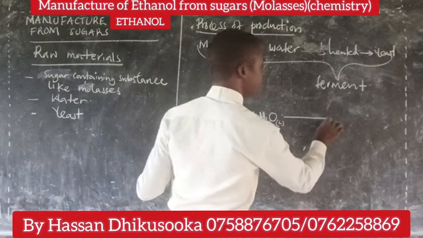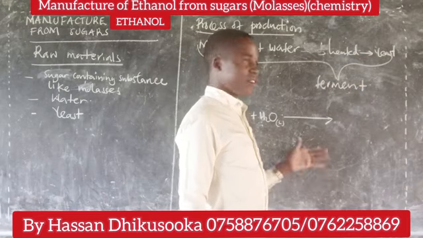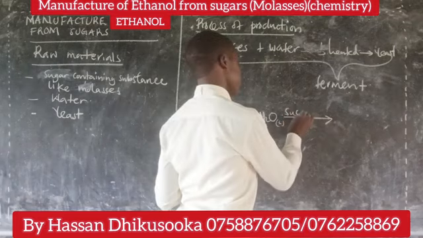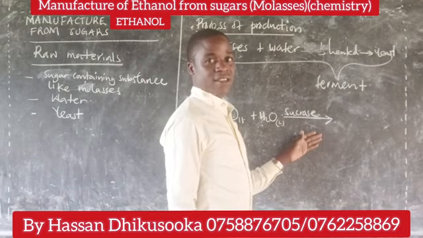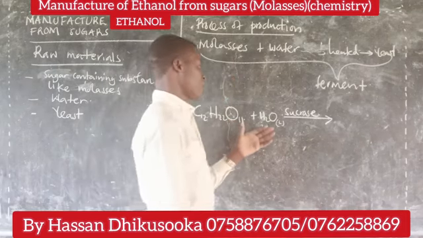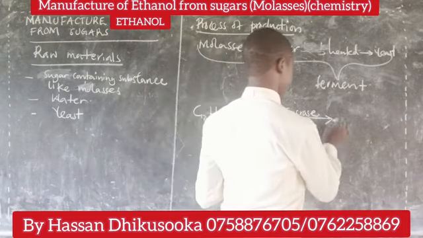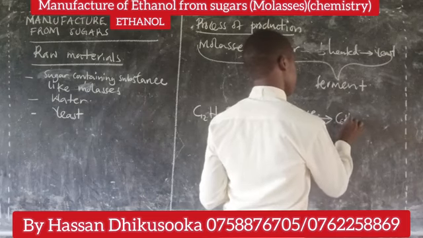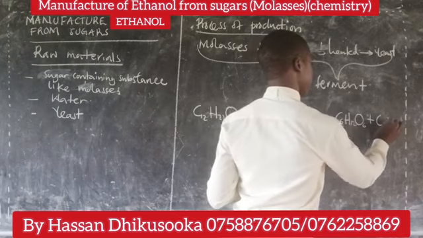There is an enzyme in yeast called sucrase, which will catalyze the hydrolysis of sucrose to form glucose and fructose.